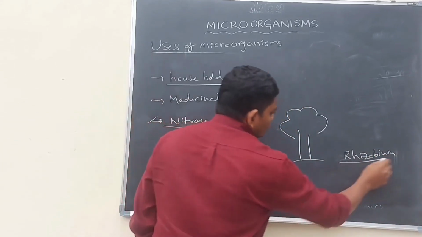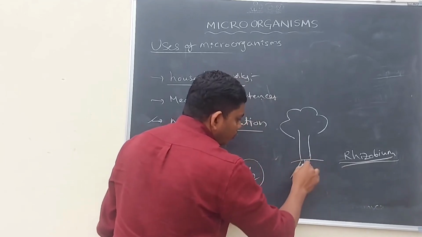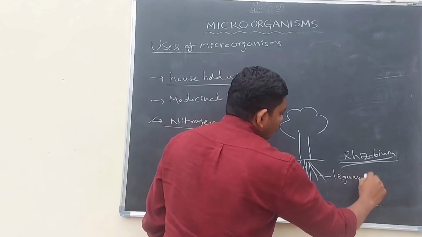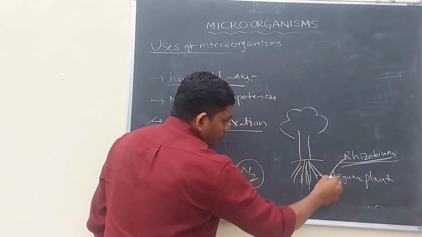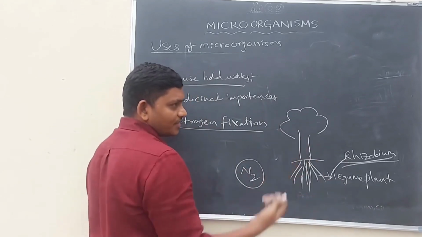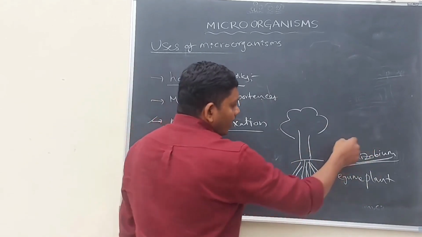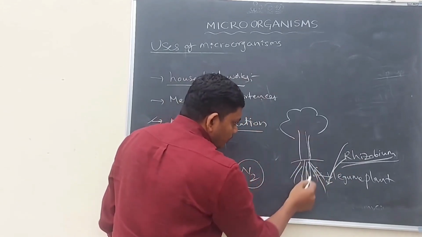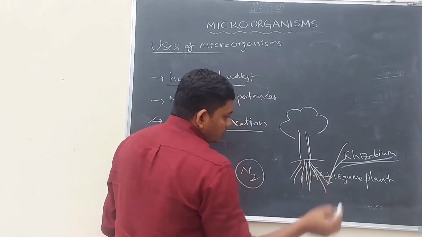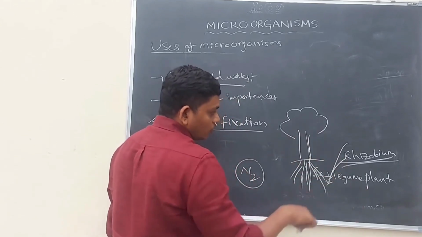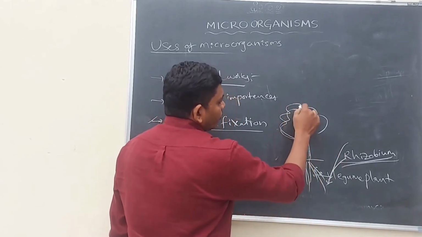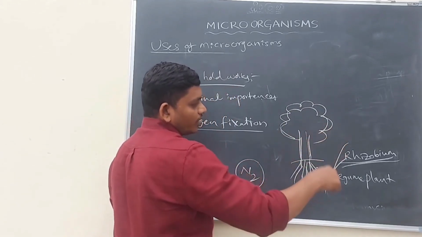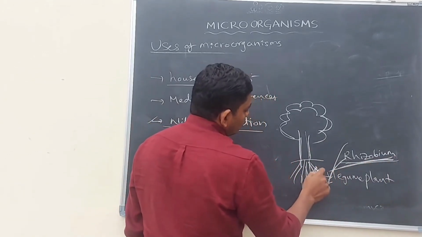This bacteria is usually seen in the roots of leguminaceous plants. Leguminaceous plants are legume plants. This bacteria gathers nitrogen from the atmosphere and stores it in the root nodules of the legume plants. Then the plant uses the nitrogen stored by the rhizobium in the roots, and it will grow in a proper way. So for the better growth of legume plants, nitrogen is required. This nitrogen is stored by the rhizobium bacteria in the root nodules of the plant.